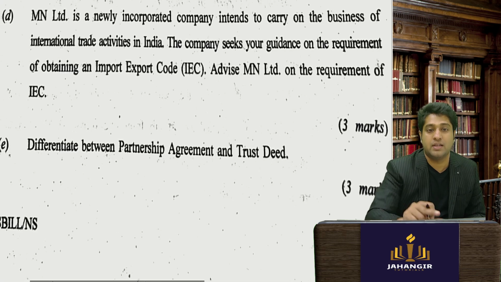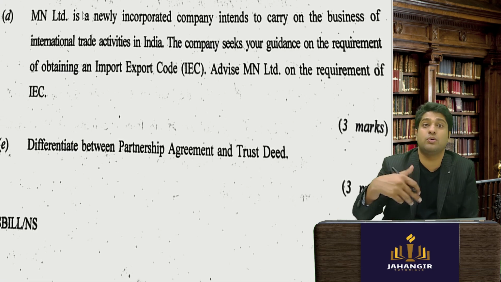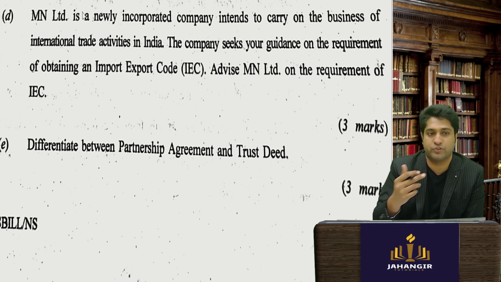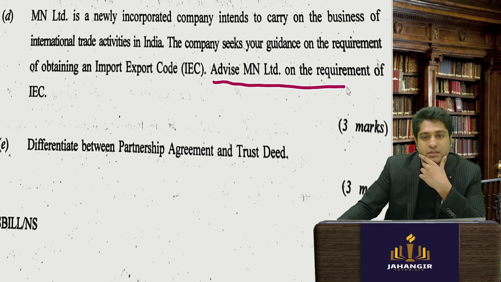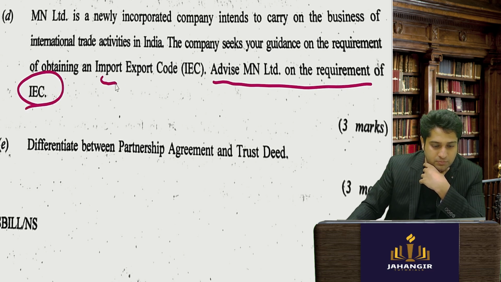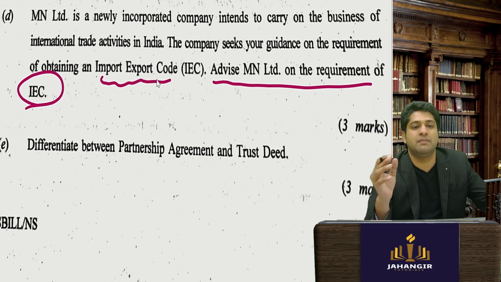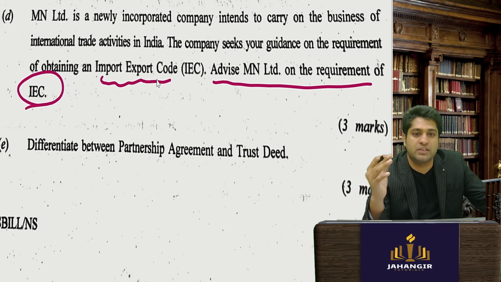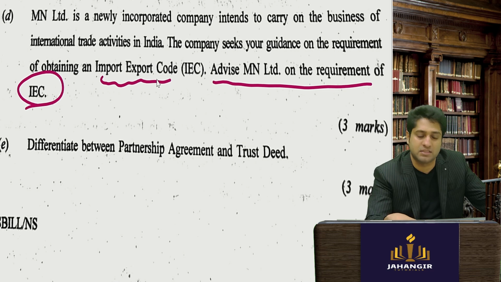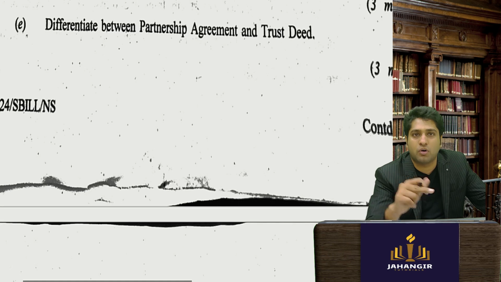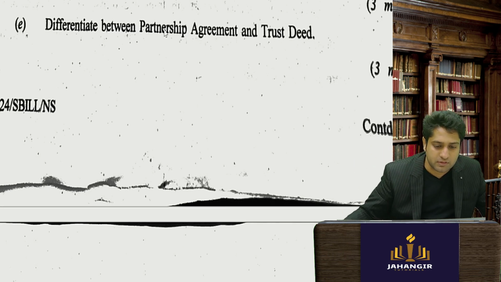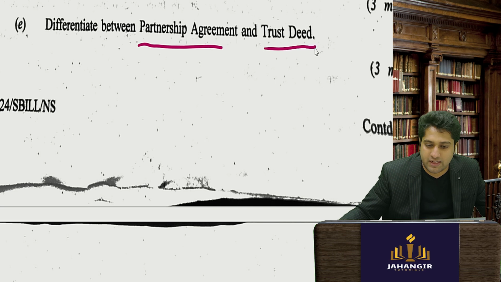Okay, next, what they're asking, and startups are allowed to issue a convertible note, also a special note for them, type of instrument it is. Then come advise the company on the requirement of IEC, importer exporter code. Okay, so every company which is planning to do or person doing an import export needs to get an IEC code, make the filing fees, make the application, okay, to the Director General of Foreign Trade, and they will issue a license, and this will be permanent. However, a certain renewal or a fees has to be paid. Next: differentiate between a partnership deed and a trust deed.